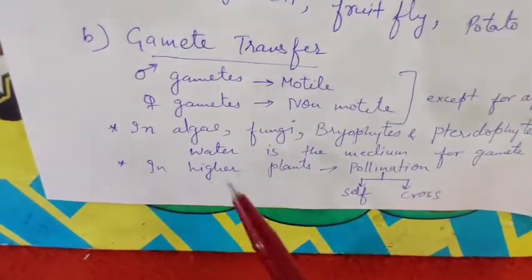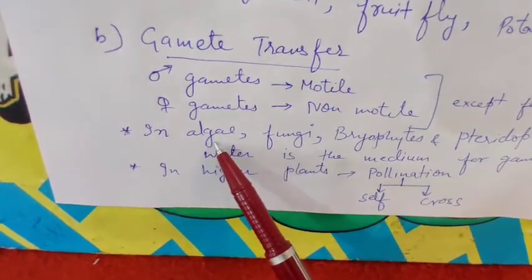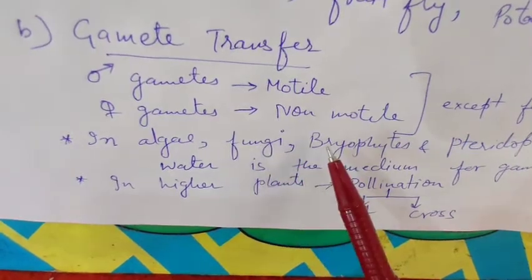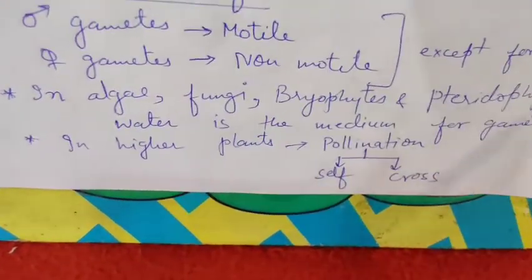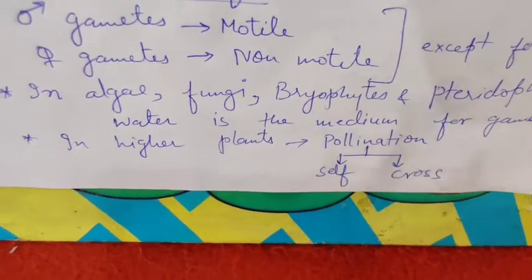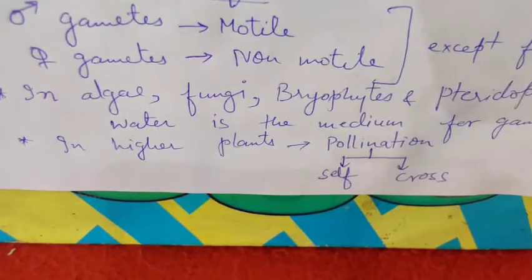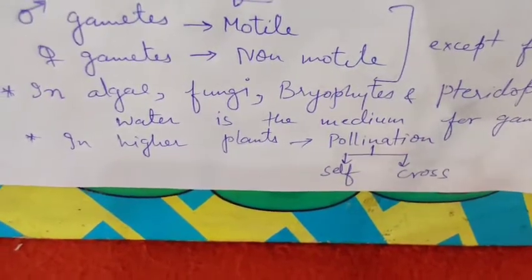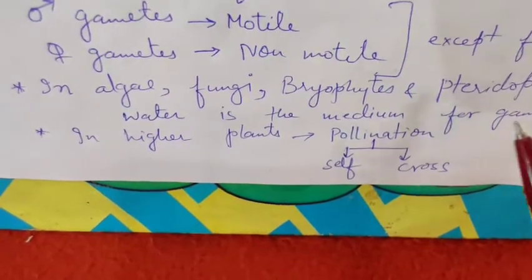So in most of the organisms, like algae, fungi, bryophytes, pteridophytes, water is the medium for gamete transfer. So the gametes are transferred with the help of water. So a large number of gametes should be produced in this type of gamete transfer.